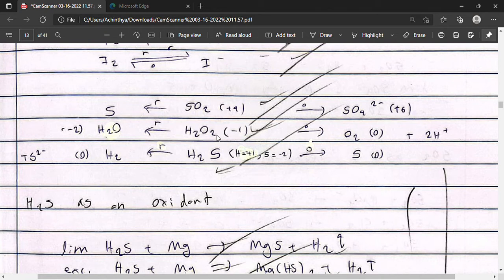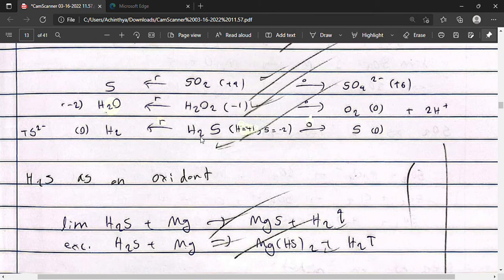Hydrogen peroxide has oxygen in its -1 oxidation state. It can be reduced to form water, in which the oxygen is in a -2 oxidation state, or it can be oxidized to form diatomic oxygen, which has a 0 oxidation state. -1 to 0 is a +1 increase in oxidation state.